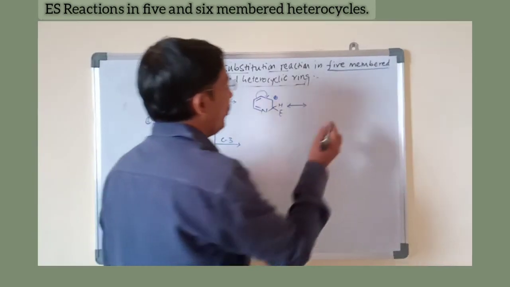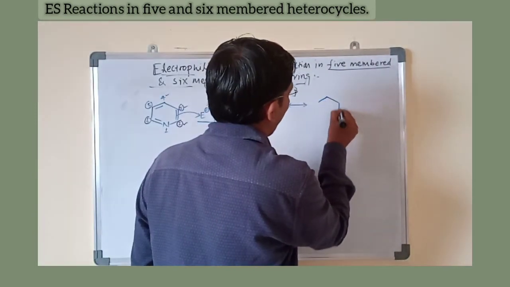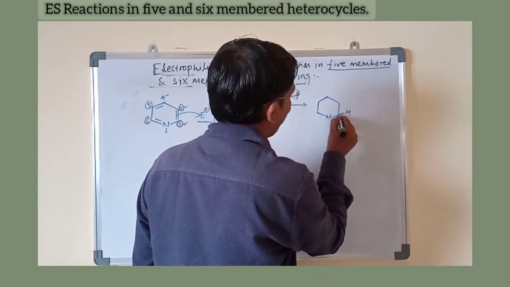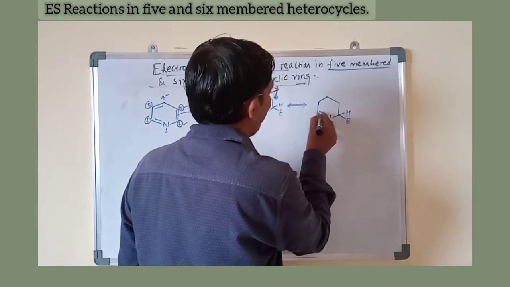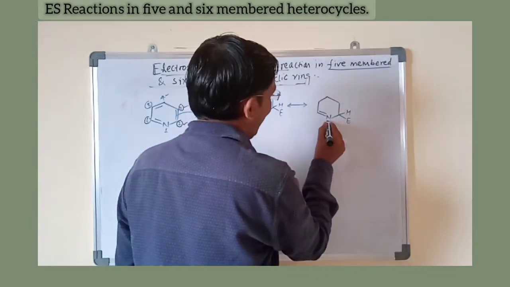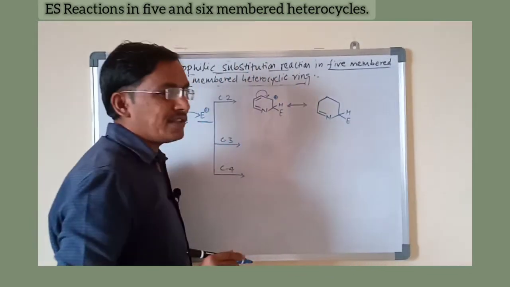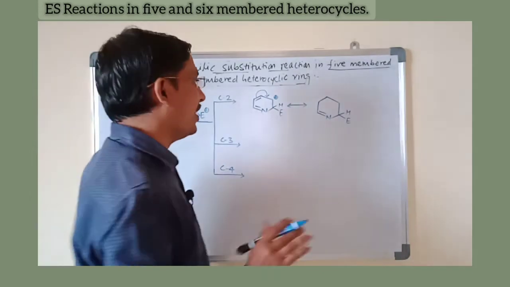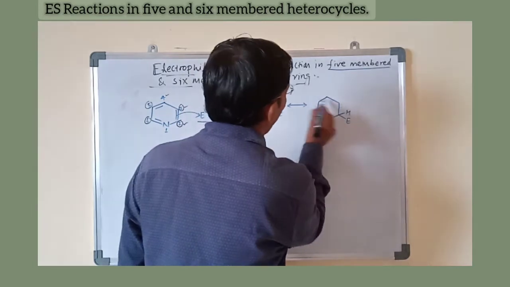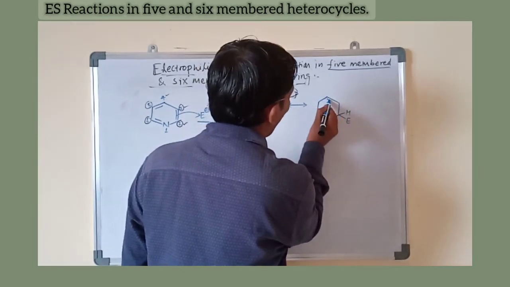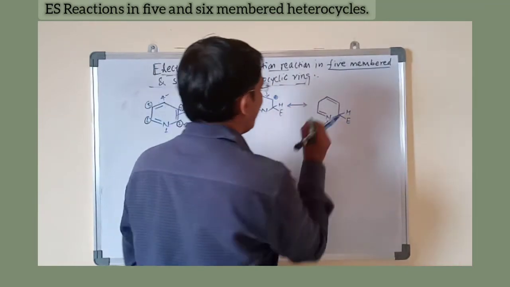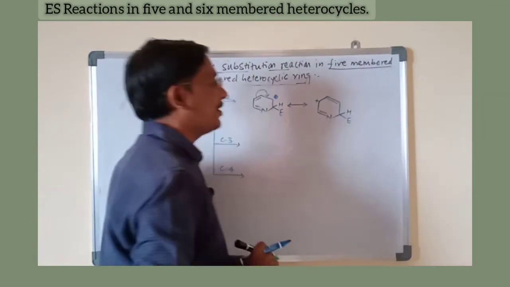To stabilize that carbocation, this double bond stays as it is, and the lone pair present outside the ring is not involved, since electrons outside the ring do not take part in the resonance. By shifting of electrons, this carbon becomes electron deficient, shown by the positive charge.